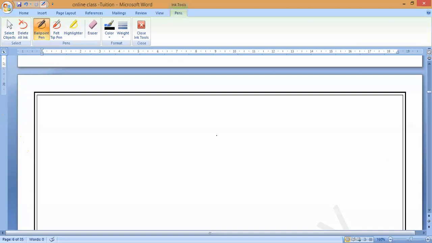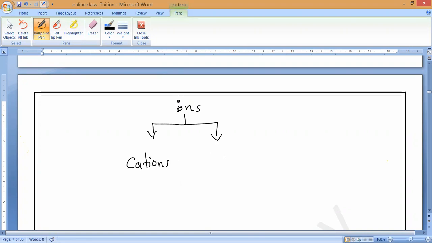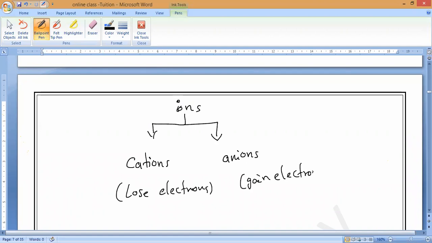So, if you understand this, now based on gaining or losing electrons, ions are classified into two categories. So what are they? Can you say? Cations and anions. Cations mean lost electrons. Anions mean gained electrons.